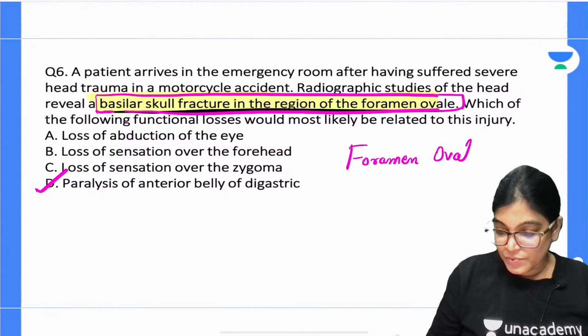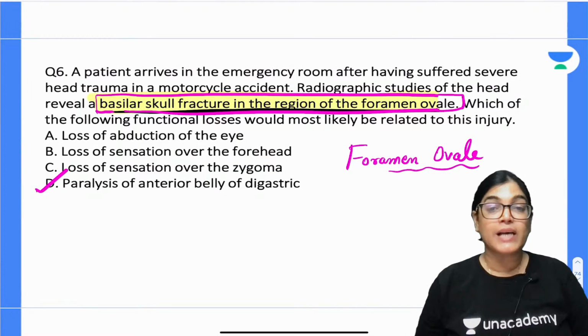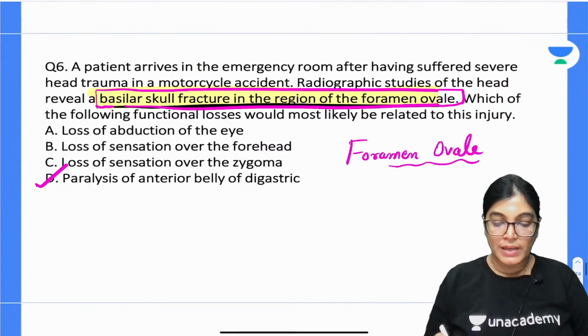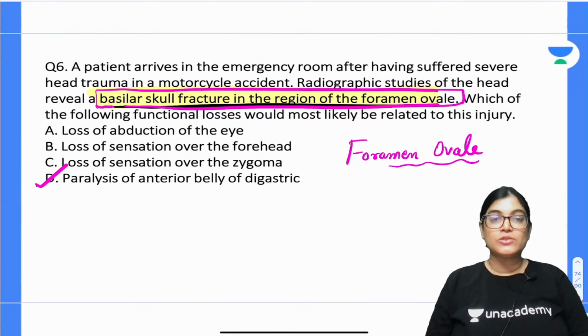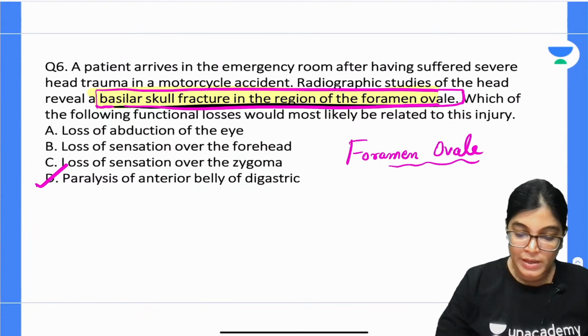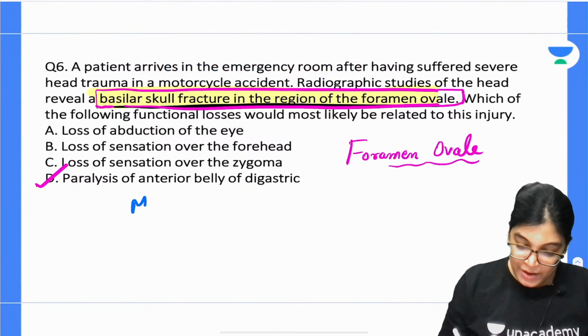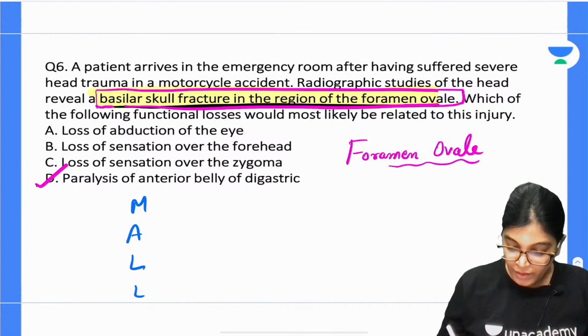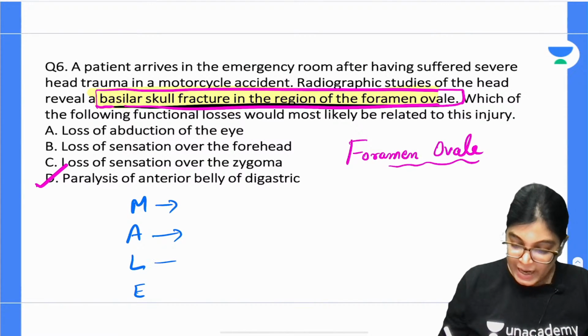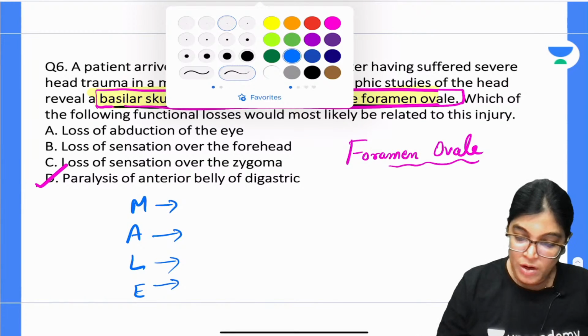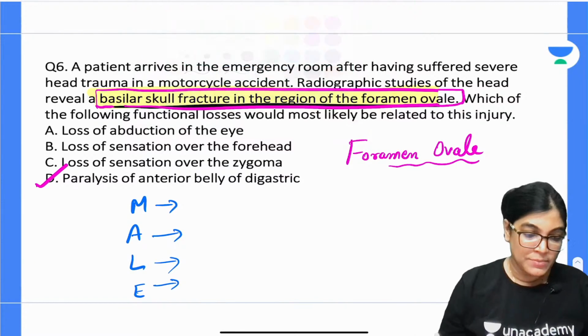The location is foramen ovale, my dear aspirants, and we know which structures traverse through foramen ovale. All of you exactly know the structures traversing is MALE. So all of you please write your answer. What does M stand for?